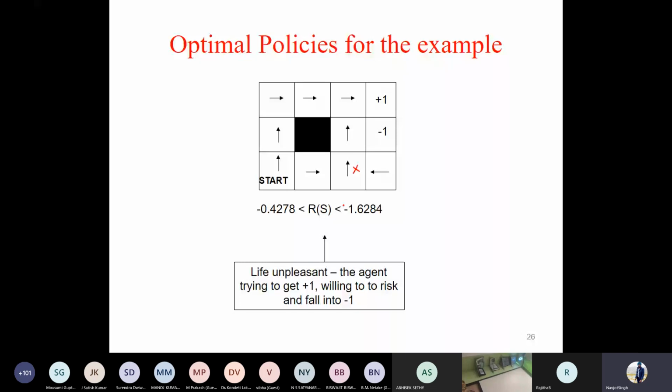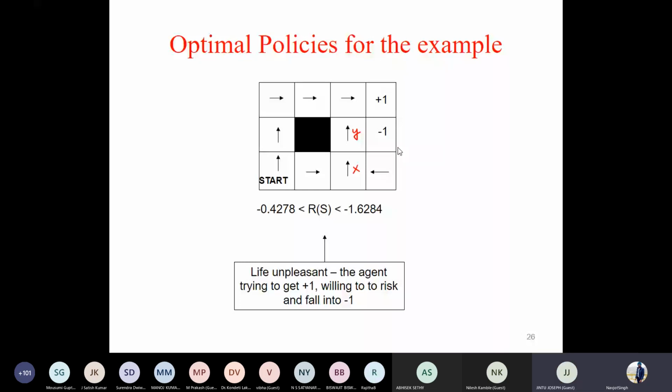I should not go for a longer path, because in the longer path my overall reward would be very high in terms of penalty. There is no point reaching +1. It is quite better that I take a risky path, because in this case, if I'm moving from X to Y, there are chances that from Y I can land in the Z state. So I'm willing to take this risk, but look for a shorter path. Okay?